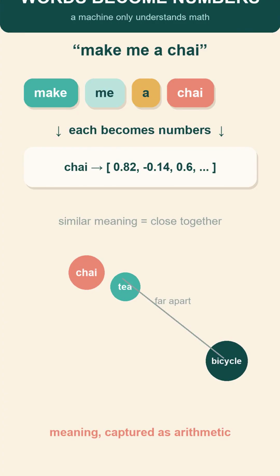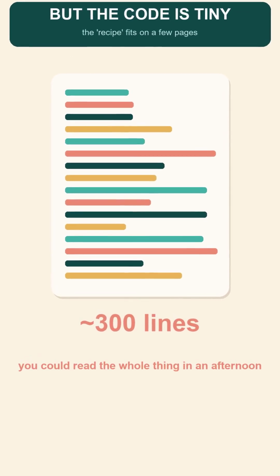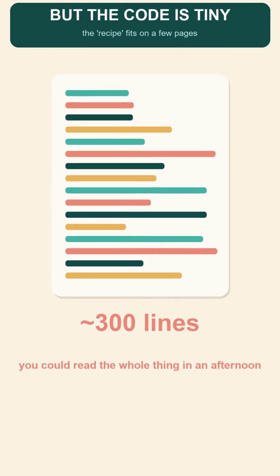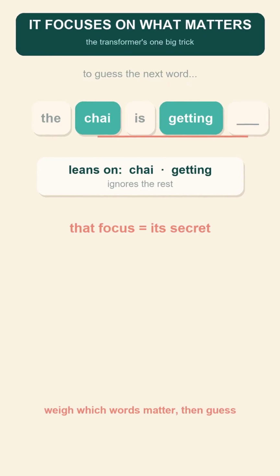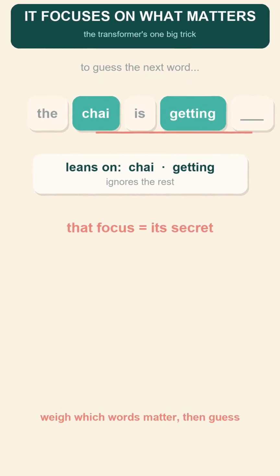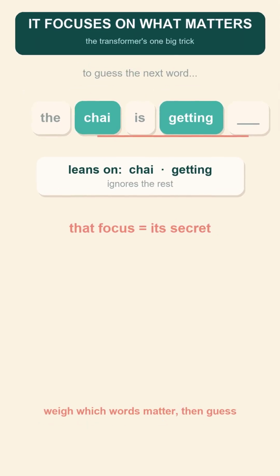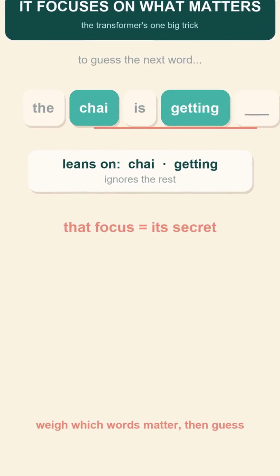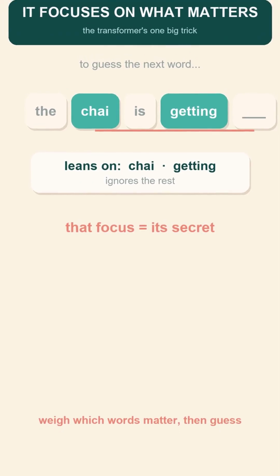Now here is the first shock. The recipe for that machine, the actual code, is astonishingly short. The design at the heart of every modern AI like this is called a transformer. Its trick is simple to say. To guess the next word, it looks back at all the words so far and decides which ones truly matter. In "the chai is getting," it leans on chai and on getting and quietly ignores the little words in between. That focus, deciding what to pay attention to, is its real secret.